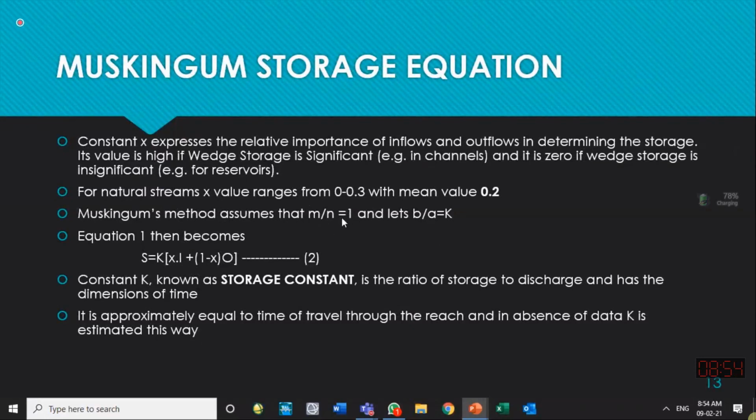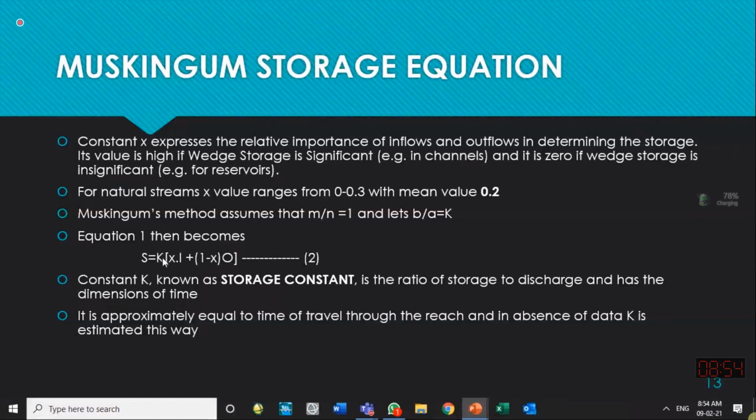Both exponents for storage and discharge have been observed to be nearly equal to each other. When they are nearly equal, the m over n ratio becomes 1, and the ratio b over a is taken as k. Just to simplify it, instead of writing b over a, they simply write k.